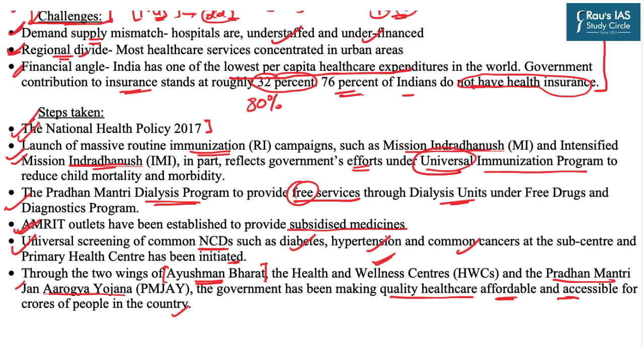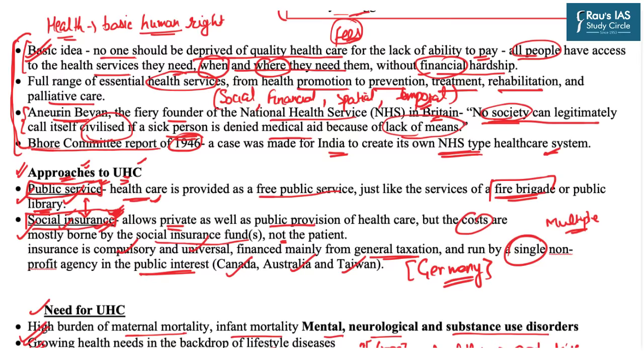So these are the broader steps taken by the government in order to achieve the objectives of universal healthcare. Now let us revise this topic in brief once again. First of all, we looked at the basic concept of universal health coverage. We discussed that the basic idea of universal health coverage is not restricted to the financial aspect only. It also has a social dimension, a spatial dimension, as well as a temporal dimension. The basic idea is that every person of a country must be able to avail quality healthcare services at a place and at a time whenever he or she requires.